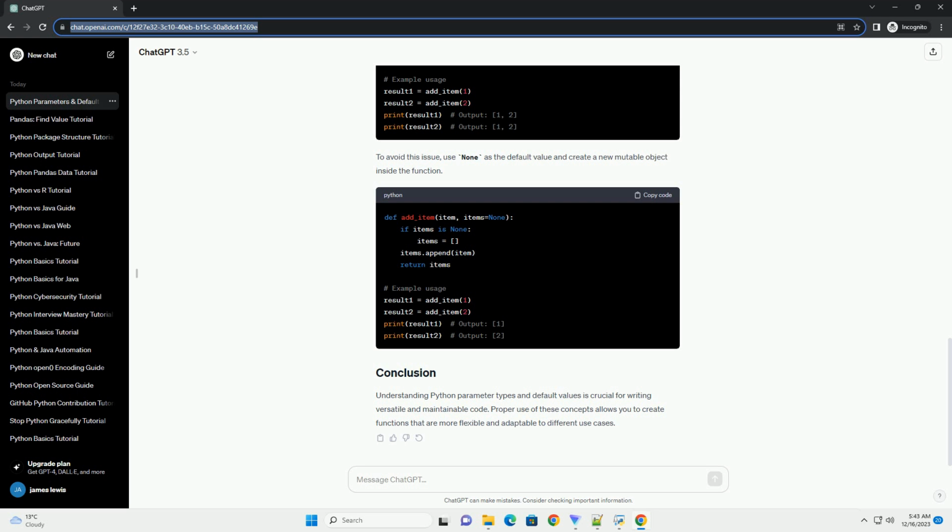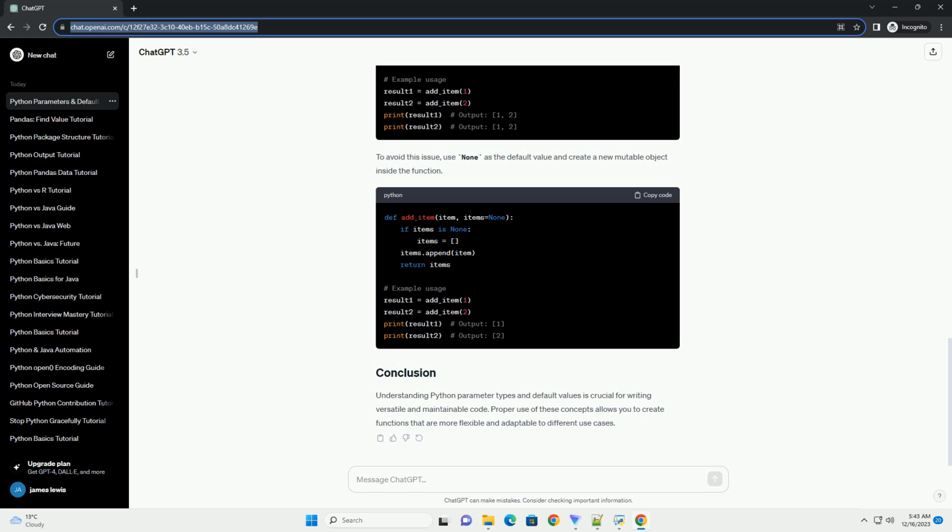Using parameter types and default values in Python functions can enhance readability and maintainability by providing clear expectations for function arguments and handling default values when necessary. It's essential to note that while type hints offer documentation benefits, Python remains a dynamically typed language. Feel free to experiment with different types and default values in your functions to understand their behavior better.